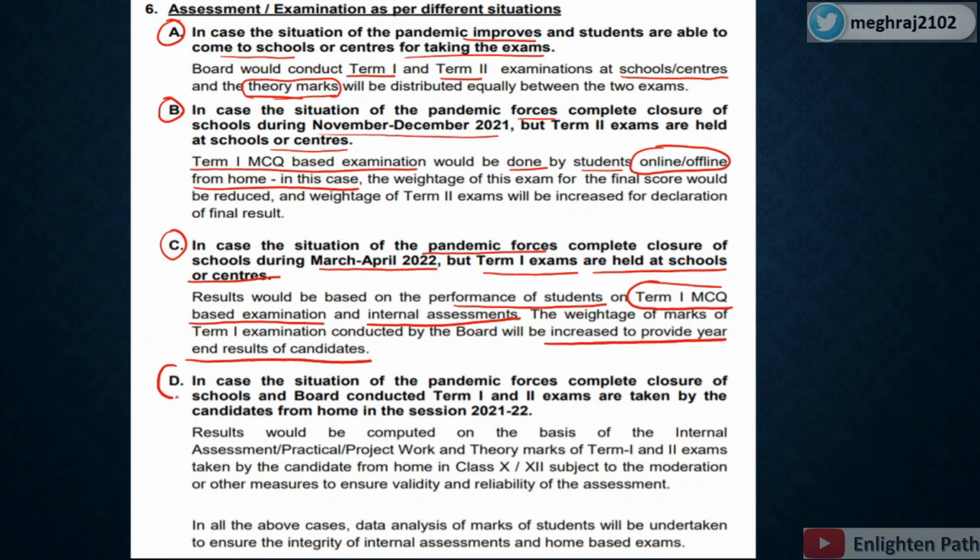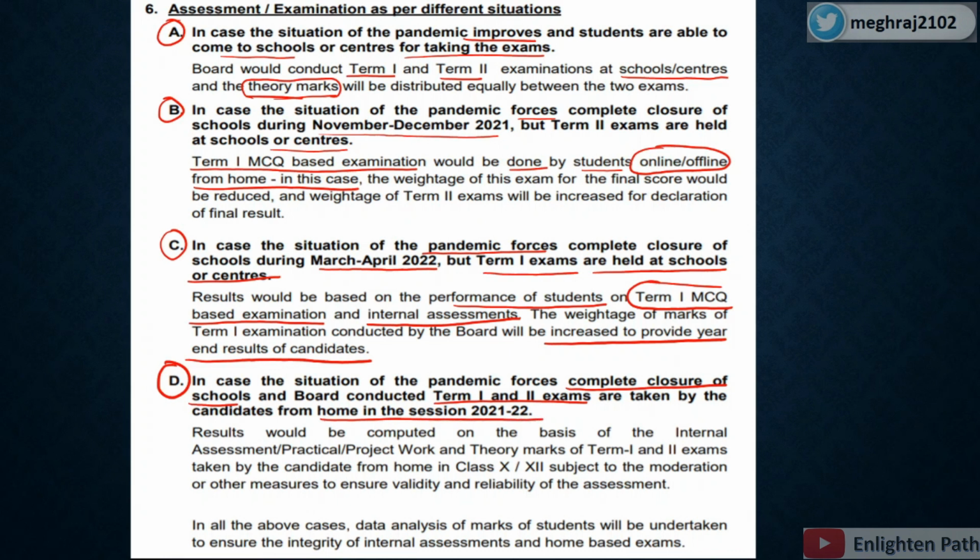Now the fourth and last situation that can happen, because CBSE took all the situations that can happen: in case the pandemic forces complete closure of schools and the board-conducted term 1 and term 2 exams are taken by the candidate from home in the session 2021 to 2022.